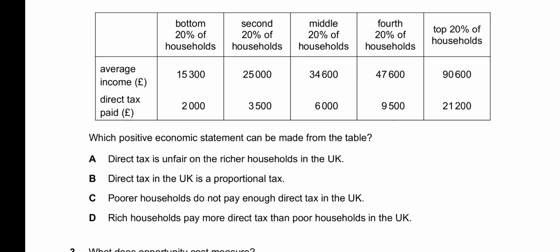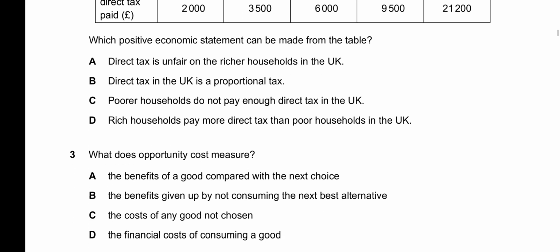D, rich households pay more direct tax than poor households in the UK. This is correct, because as we can see, the top 20% of households pay £21,200 of direct tax, and the bottom 20% pay £2,000 per year. So we can see that the rich pay more tax than the poor households. So D is our correct option for 2.